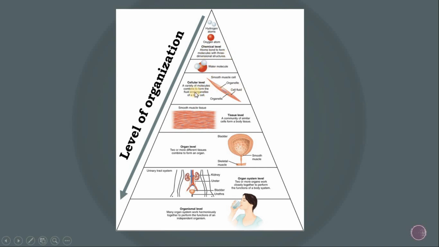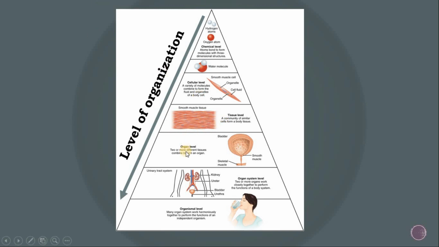Like the cellular level of organization, a variety of molecules combine to form the fluid and organelles of a body cell. All the metabolic activity is in one cell only. The cellular level transforms into the tissue level of organization, a community of similar cells forming the body tissue. Similarly, multiple cells come together and form a tissue.